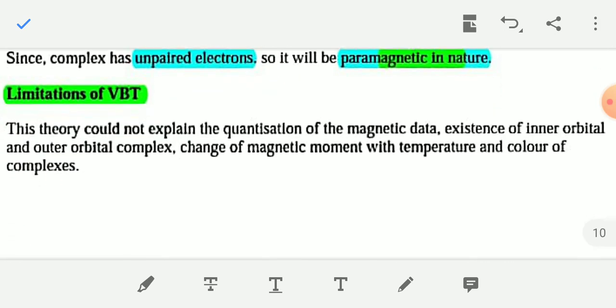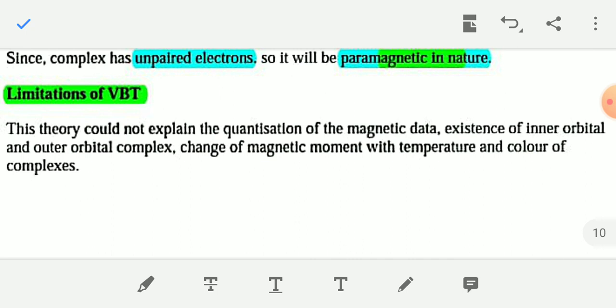And now the limitation of valence bond theory. This theory could not explain the quantization of magnetic data, the existence of inner orbital and outer orbital complexes, and the change of magnetic moments with temperature and the color of the complex.